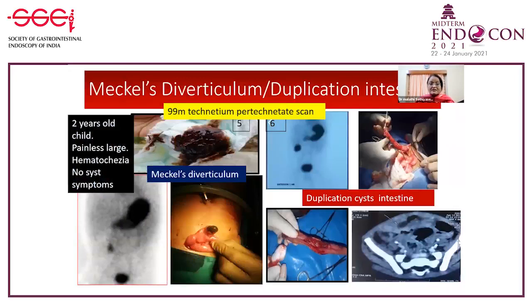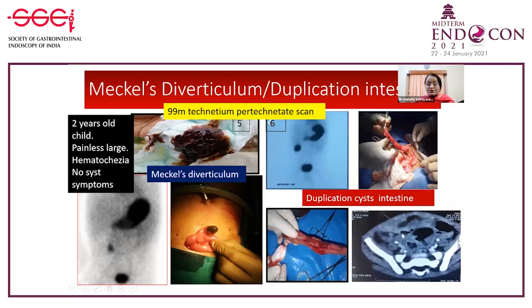Similarly, in children with Meckel's diverticulum or a duplication of the intestine, it may be a 2-year-old child presenting with a painless large hematochezia, no systemic symptoms, a painless bleed. Look at the large bleed, especially in young infants. The test is not colonoscopy as the initial investigation. It is preferable to do a radionuclide study, a 99m technetium pertechnetate scan, and you will pick up the Meckel's diverticulum, with the dye present in the diverticulum at the same time as the gastric mucosa, and surgery is the answer. Similarly, a duplication may be picked up.